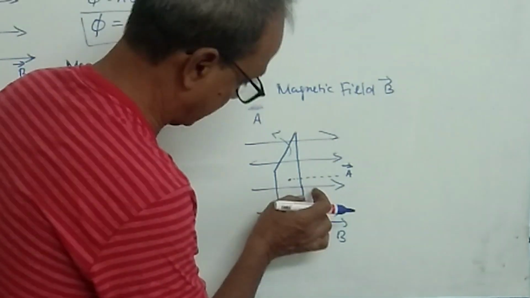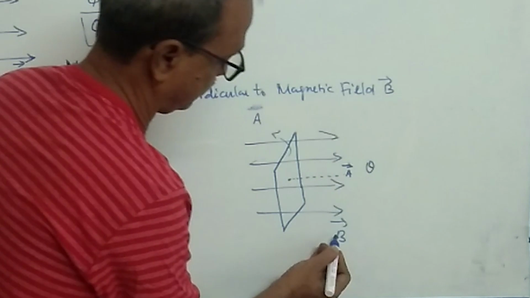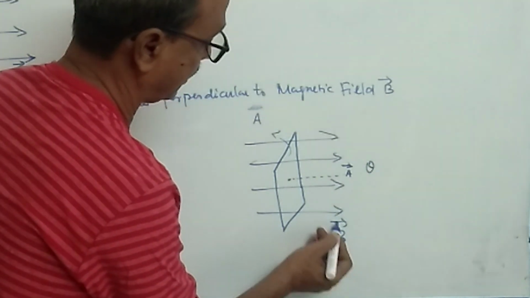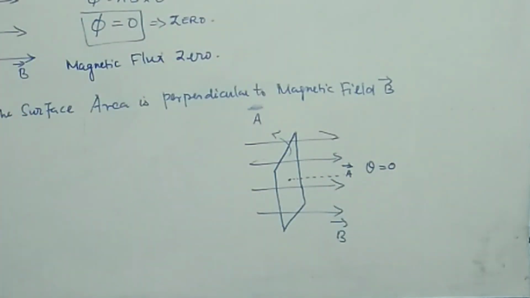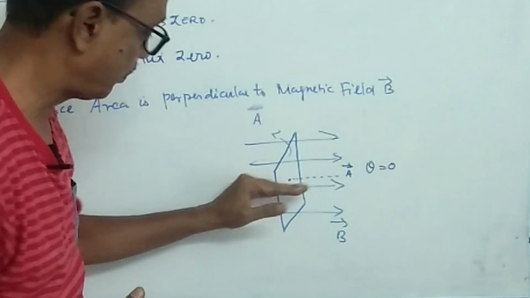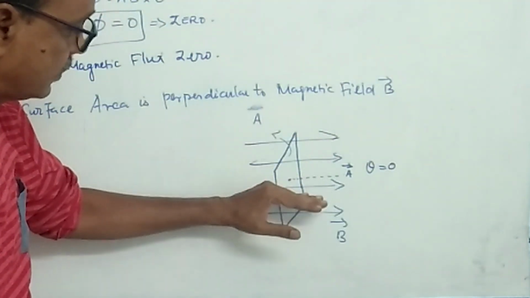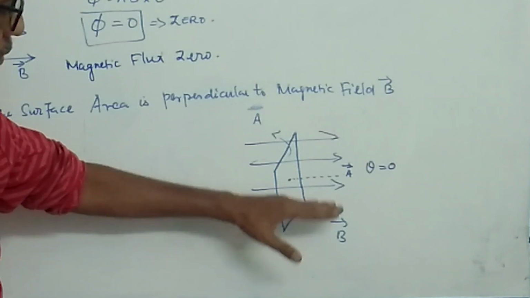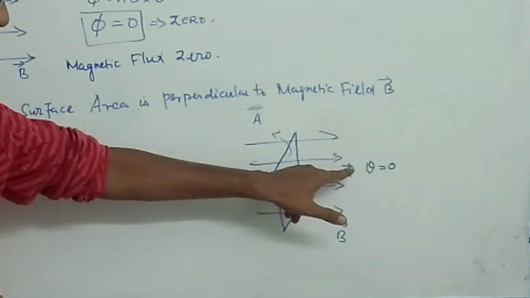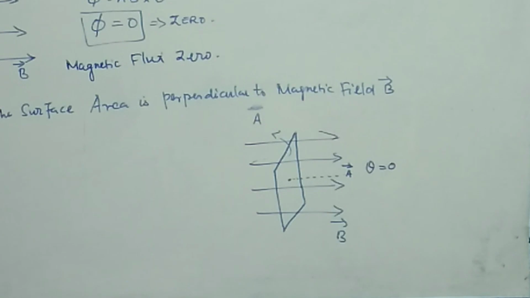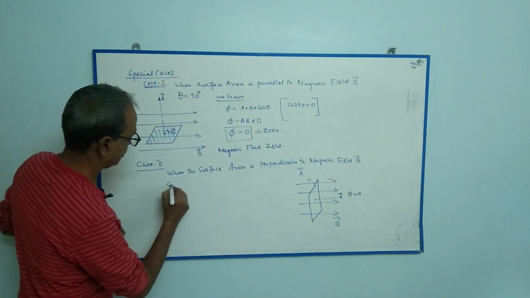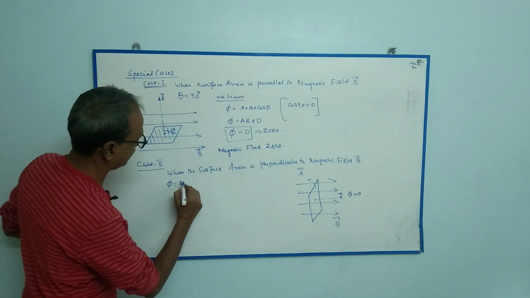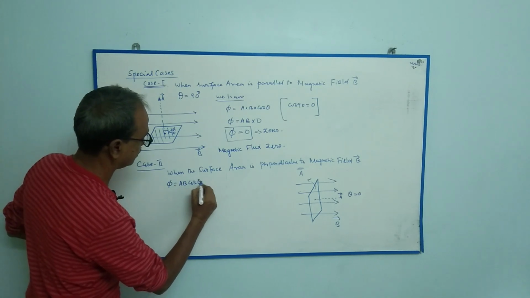So the angle theta between magnetic field B and the area vector A is 0 in this case. Theta is the angle between B vector and A vector. So we know magnetic flux phi is equal to AB cos theta.